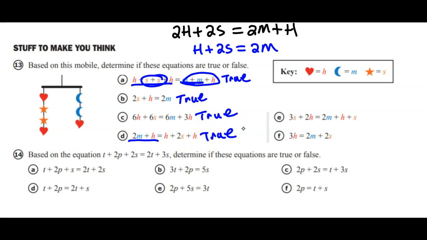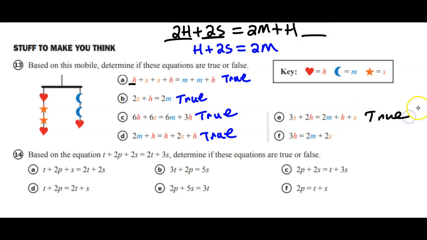Let's look at E. E says 3 stars plus 2 hearts. So originally we had 2 hearts right here, but we're adding a star right there. So we've got to have an additional star added right there for that to be equal. So we have 2 moons plus a heart plus a star. That works out to be true.